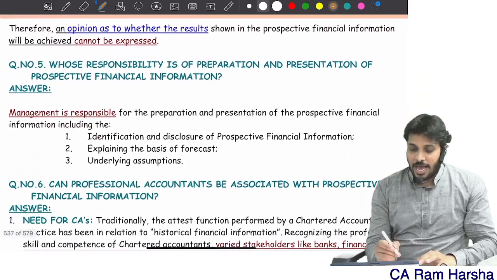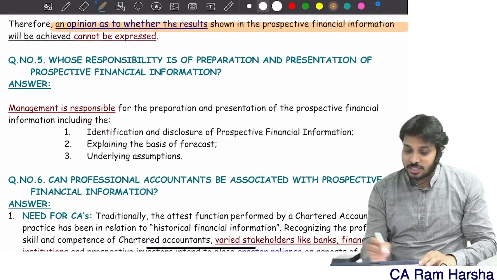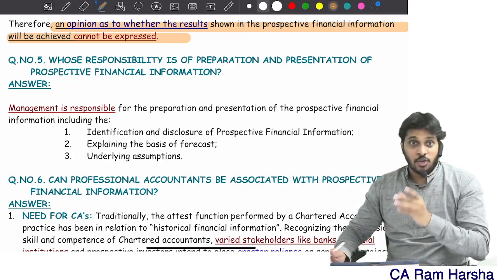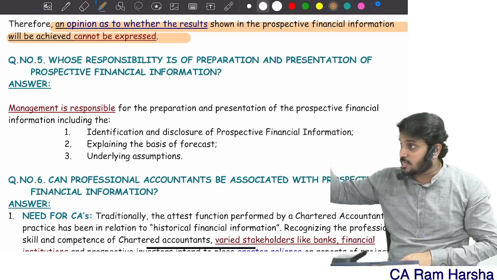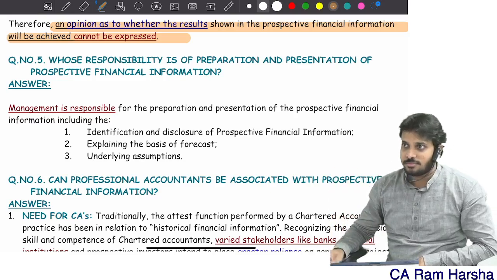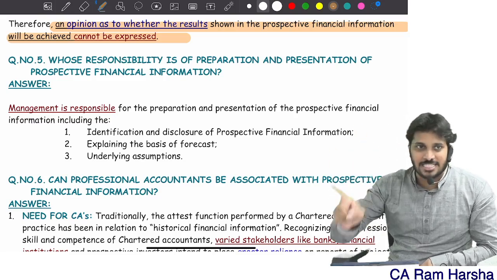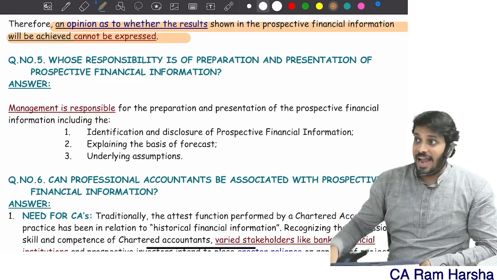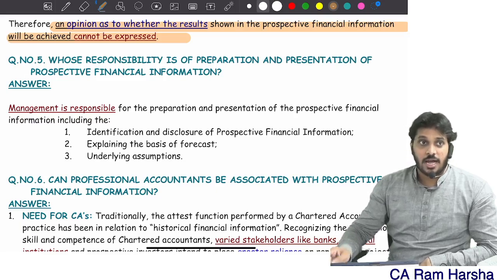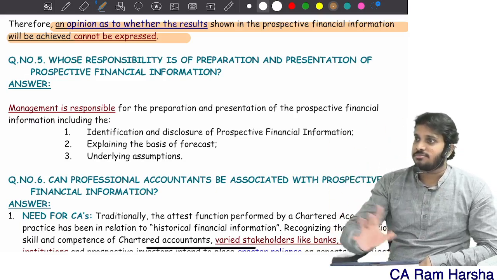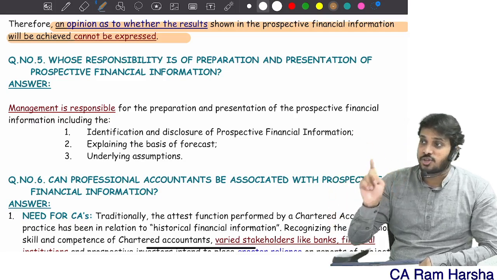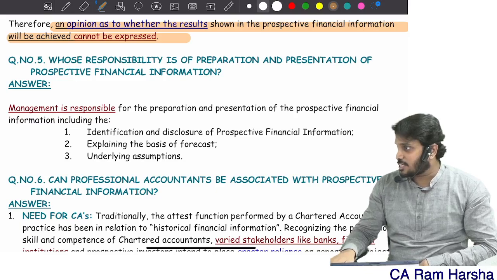Therefore, an opinion as to whether results can be achieved or not, you can't express. If the client is asking you, sir, please give an opinion on whether we can achieve the results or not based on your understanding, you should not give. If you give, it's a violation. You should only talk about whether assumptions are reasonable or not, and tell that assumptions might change, tell that the results might change, and change can be substantial. You should always alert the user clearly. You cannot give assurance on the projected financial information. Correct?